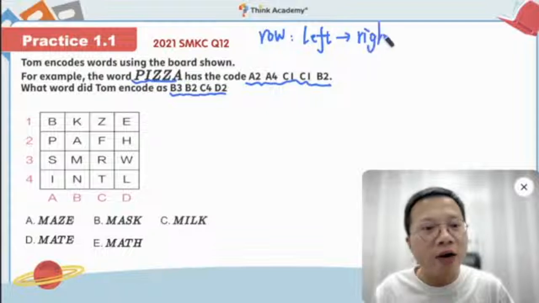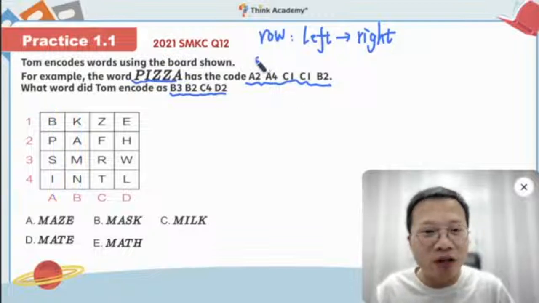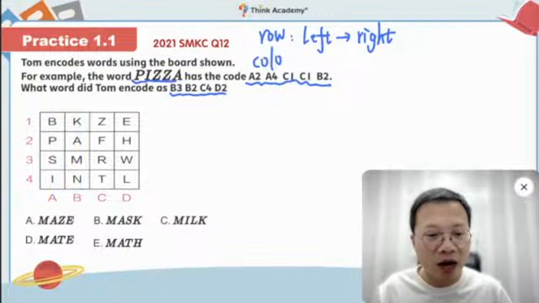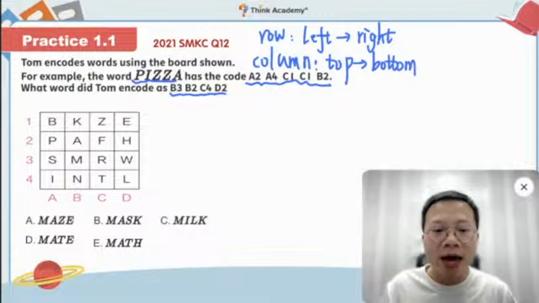And what about from top to bottom? How do we call this? Yeah, we call it a column. So column is from the top to the bottom, up to down, okay? So pay attention.